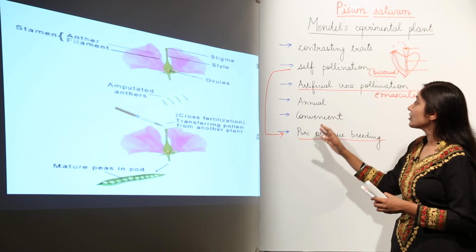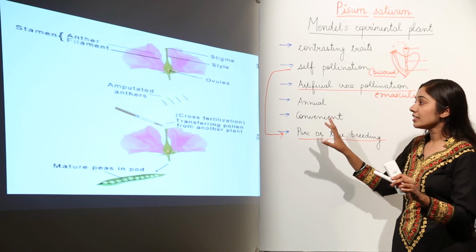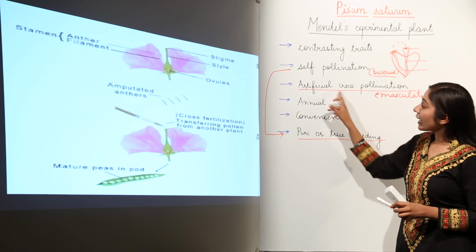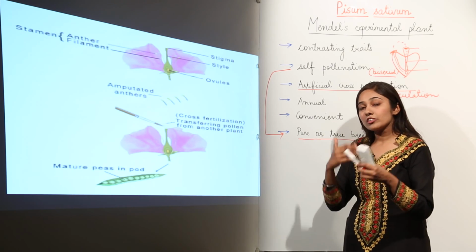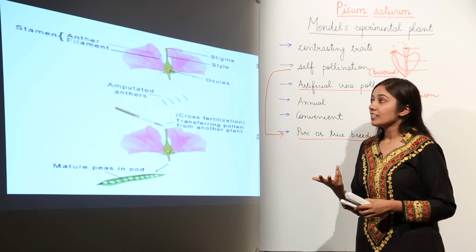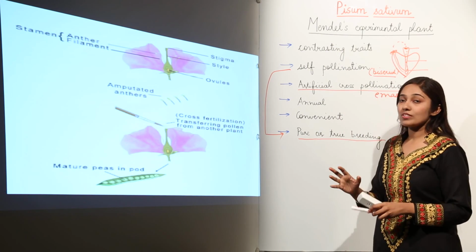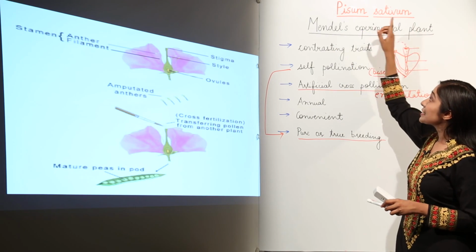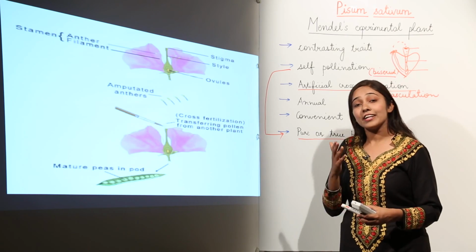So cross-pollination, or artificial cross-pollination, was possible for Mendel in the case of the garden pea plant, and the garden pea plant was annual. That is why he could get results generation after generation very easily. Then it was convenient because it was easy to cultivate. So these are the points due to which Mendel chose his experimental plant as Pisum sativum, or the garden pea plant, or you can say the edible pea plant.